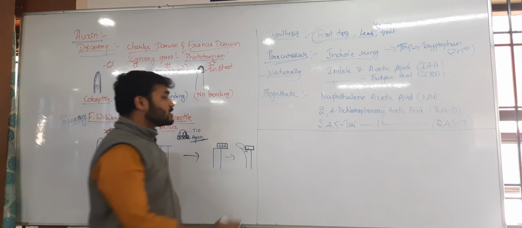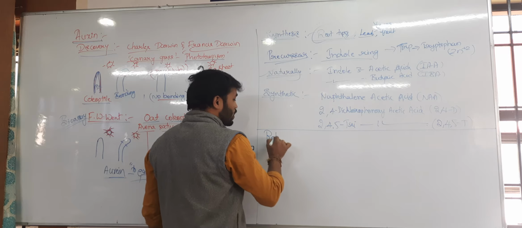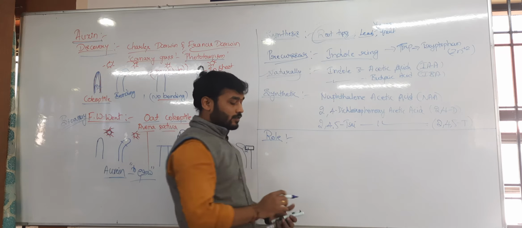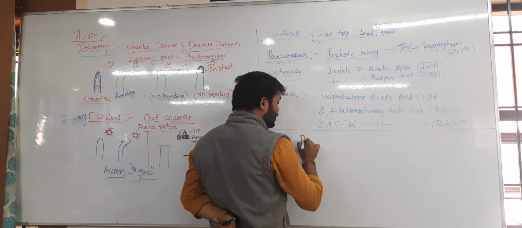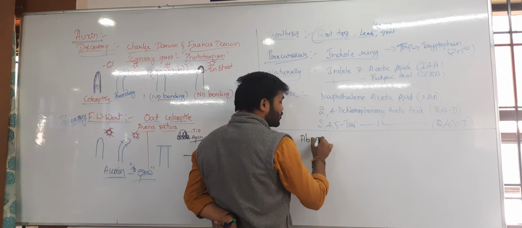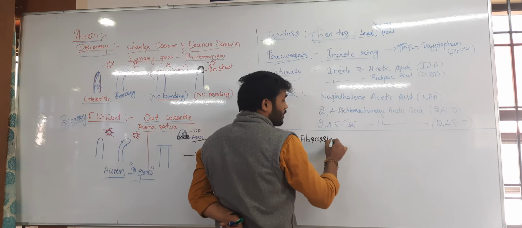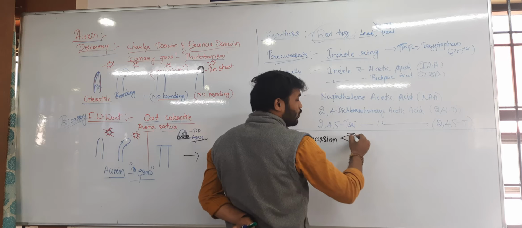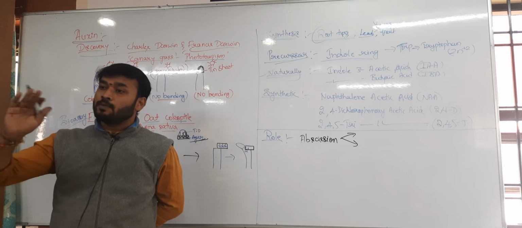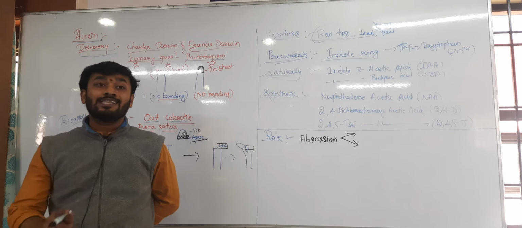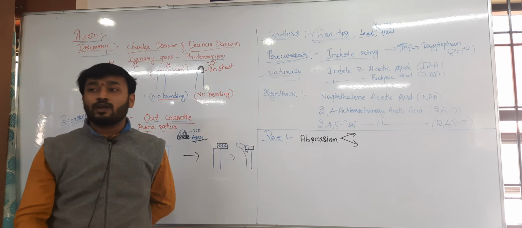So coming to its role. What is the role of auxin? The auxin plays the role mainly in abscission. It shows both kinds, one in promotion of the abscission, another one is prevention of the abscission, which depends on the phases of the plant body.